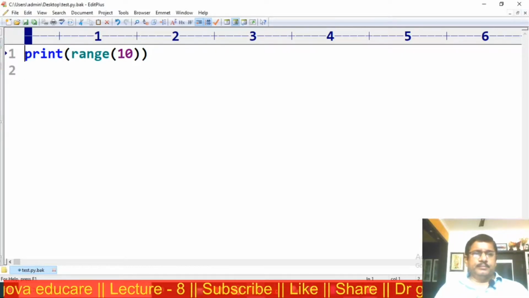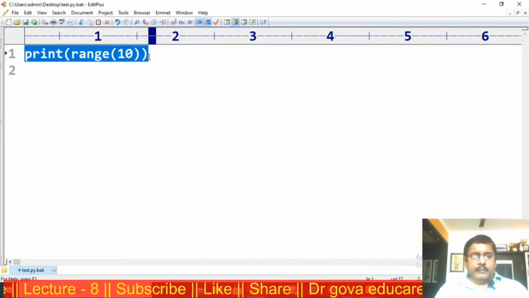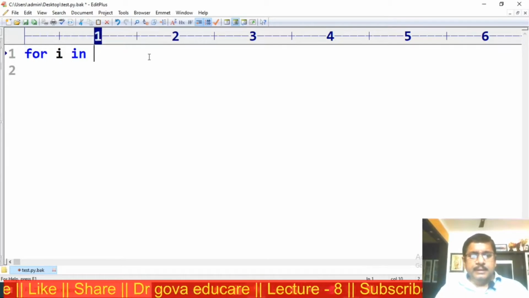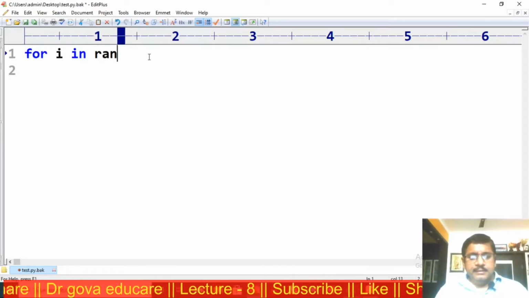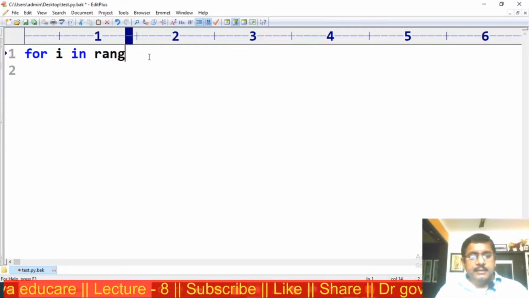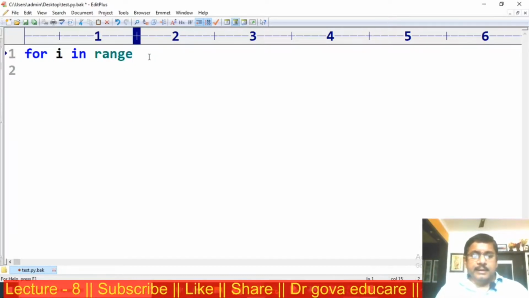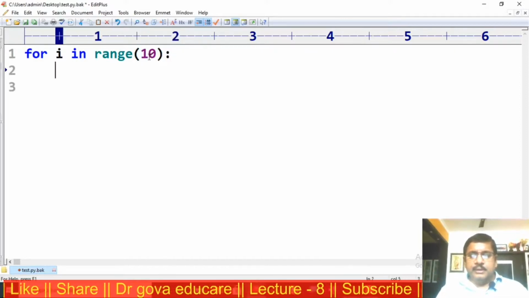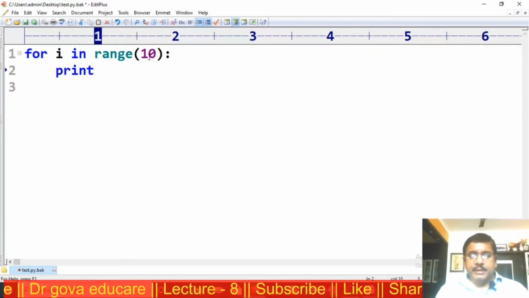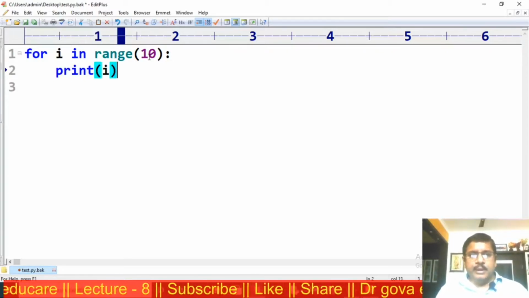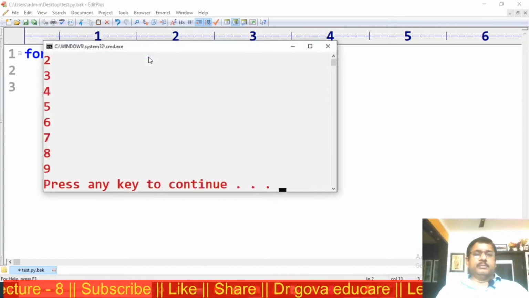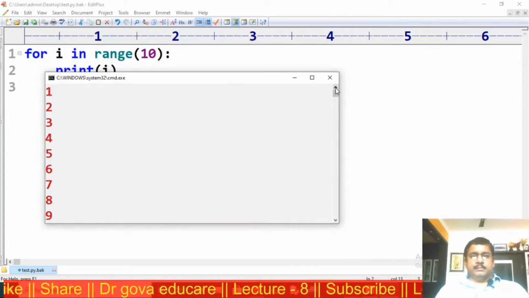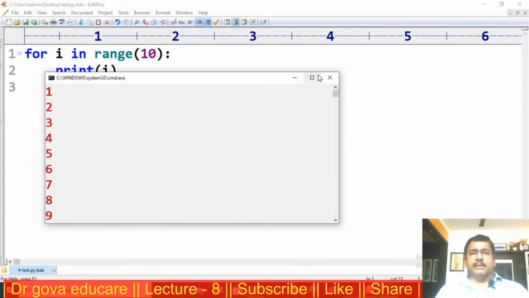Suppose I am using the for loop: for i in range 10 colon, print of i. This is the output, 0 to 9.